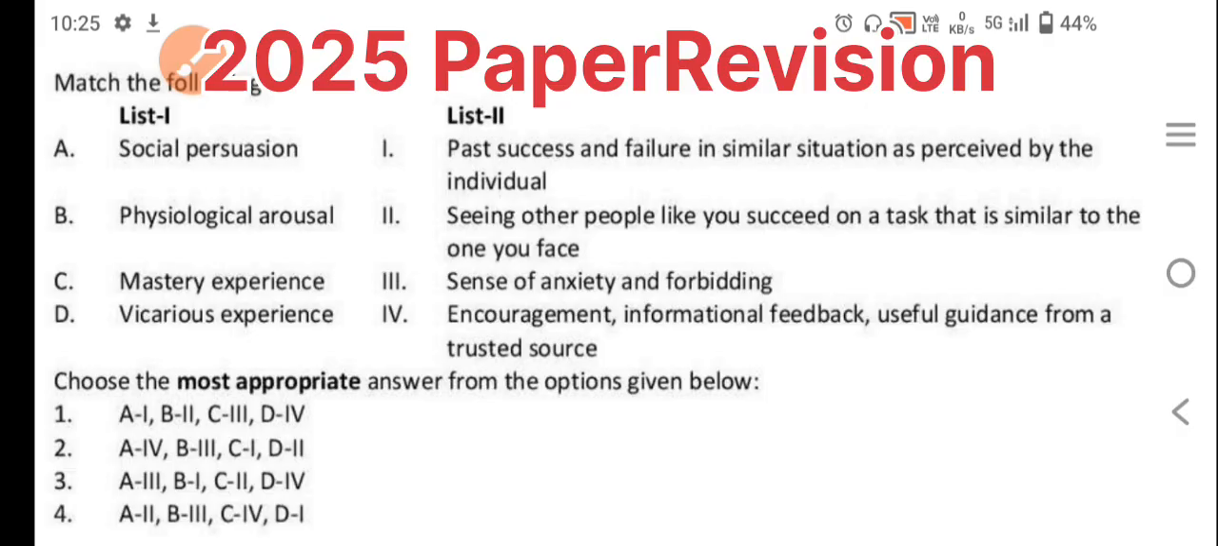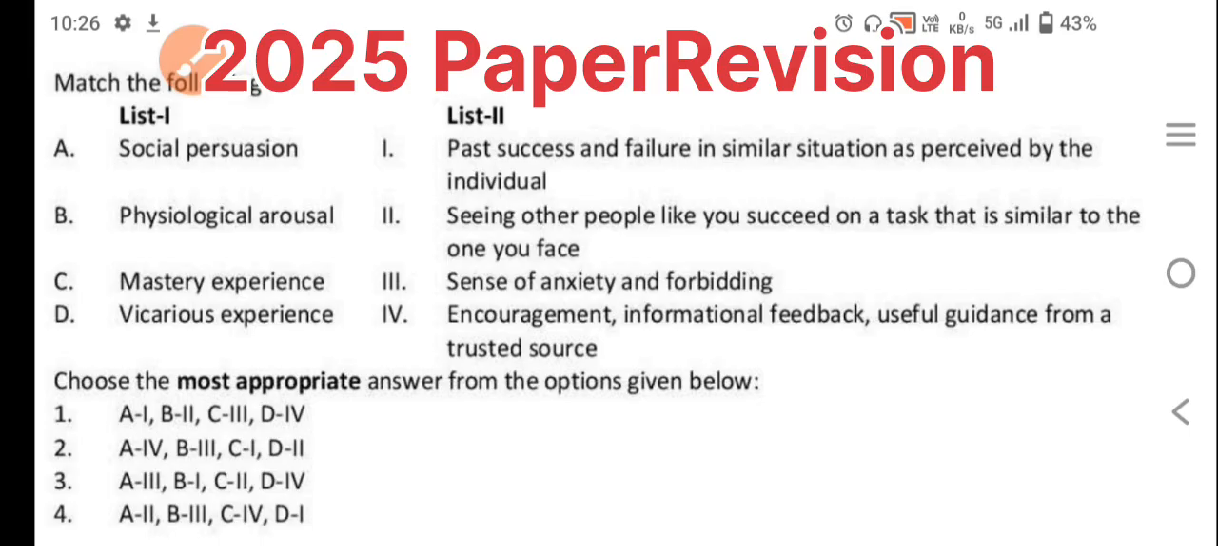Social persuasion is like A4: encouragement, information, feedback, useful guidance from a trusted source. So generally it is a push. When we are in a group activity, what is the meaning of social persuasion? We are persuaded by someone. When we are in group activity in society, we are all motivated by a source of motivation. That is persuasion. So A4.